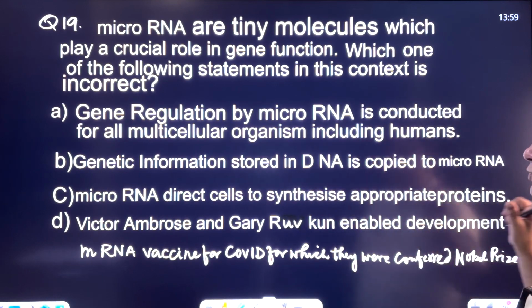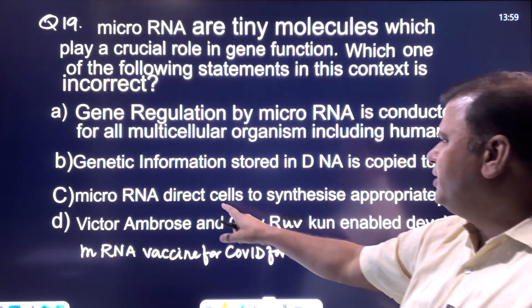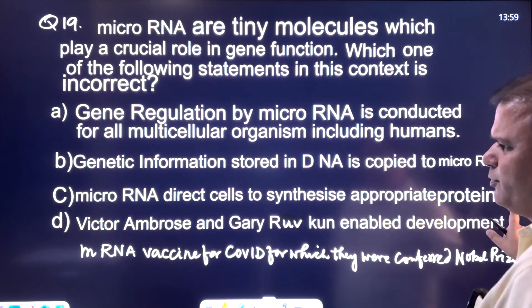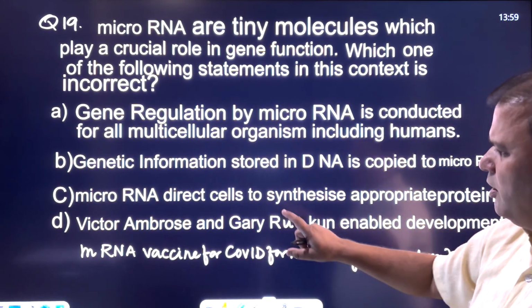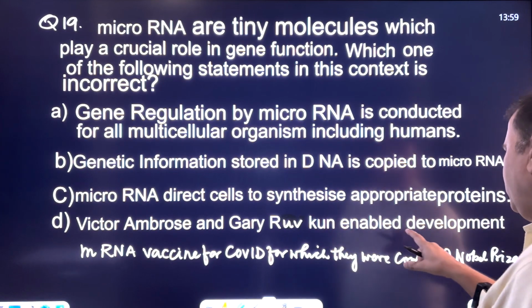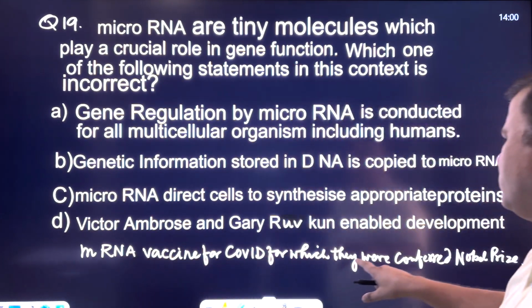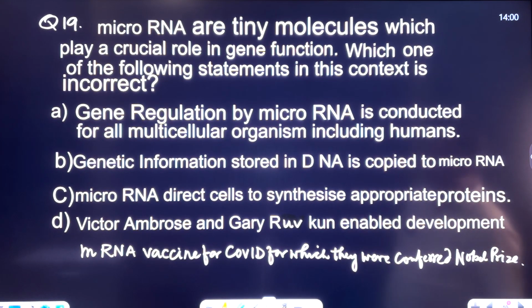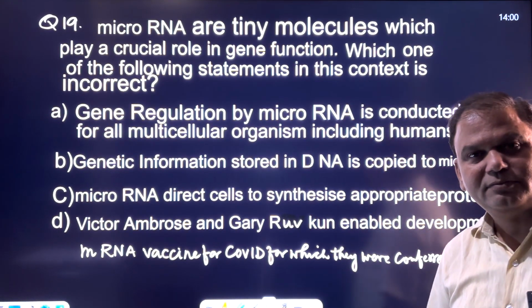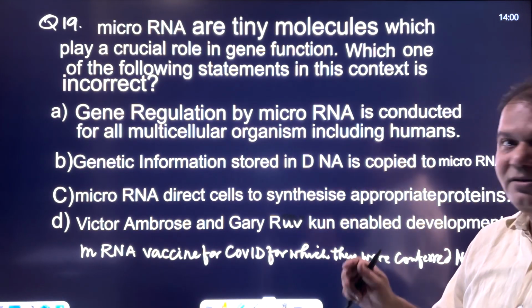Genetic information stored in DNA is copied to microRNA. MicroRNA directs cell to synthesize appropriate protein, and Victor Ambros and Gary Ruvkun enable development of microRNA vaccine for COVID, for which they were conferred Nobel Prize. Now tell me, which statement is incorrect?